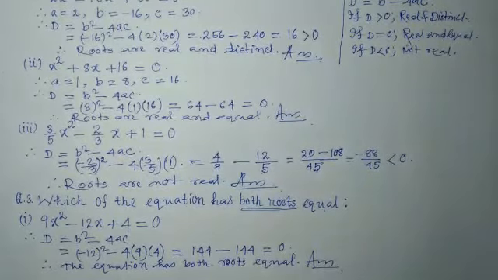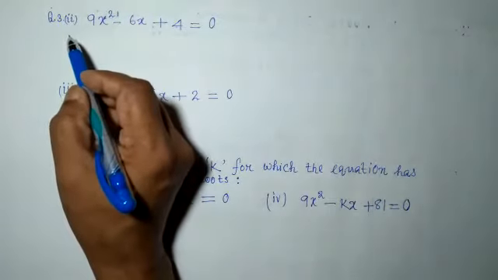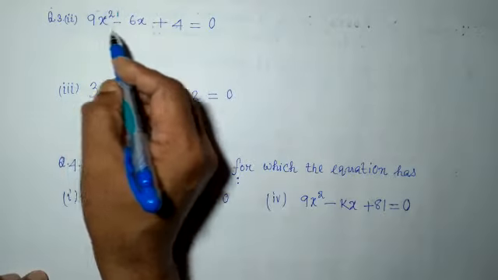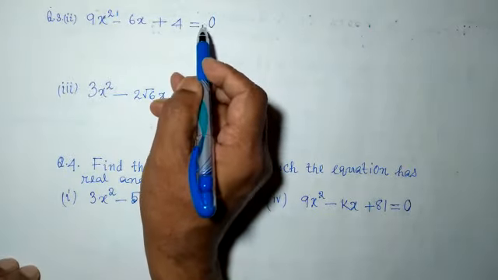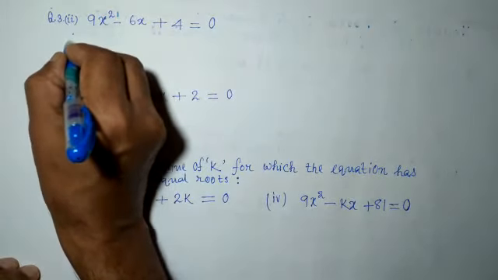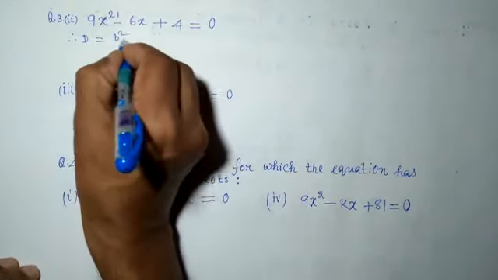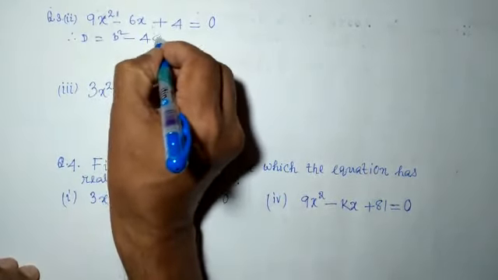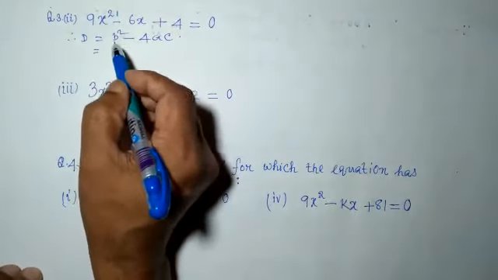Next we will do question number 3, sub number 2. Question 3(2): 9x square minus 6x plus 4 equal 0. Let us find the discriminant. D is equal to B square minus 4AC. So what are A, B, C?